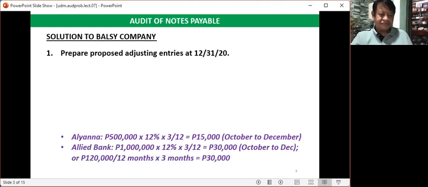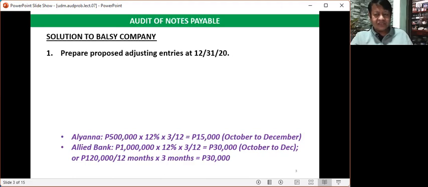And then for Allied Bank, the amount received by Balsi from Allied Bank is 1 million pesos. We will multiply this by 12%, multiplied by 3/12, that is 30,000 pesos. Some of you may question, we thought the loan to Allied Bank is a non-interest bearing note. Why are you multiplying 1 million by 12%?